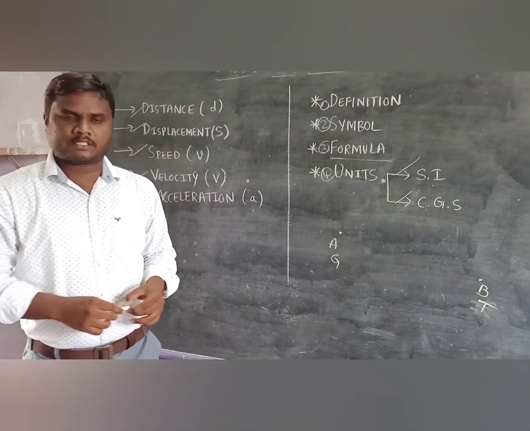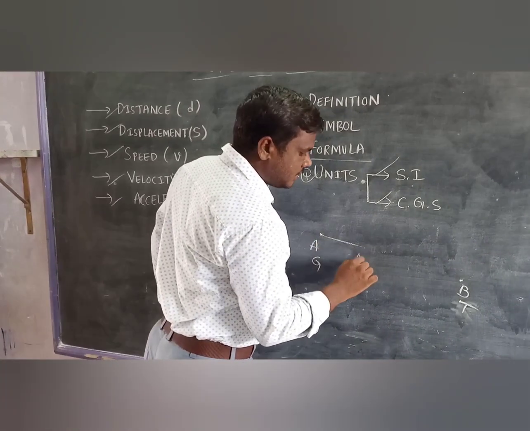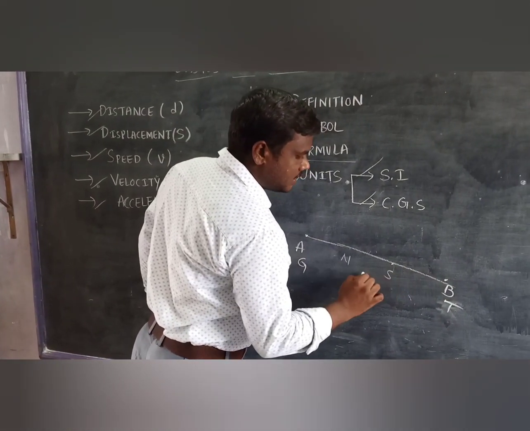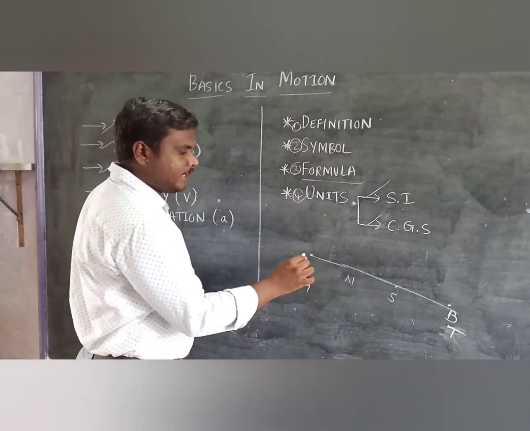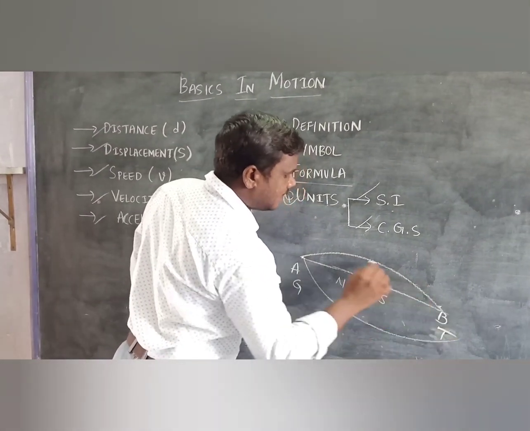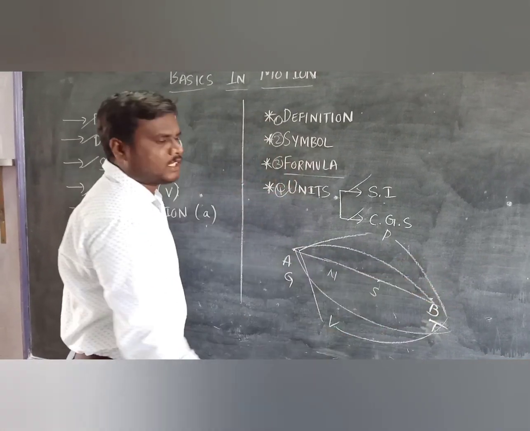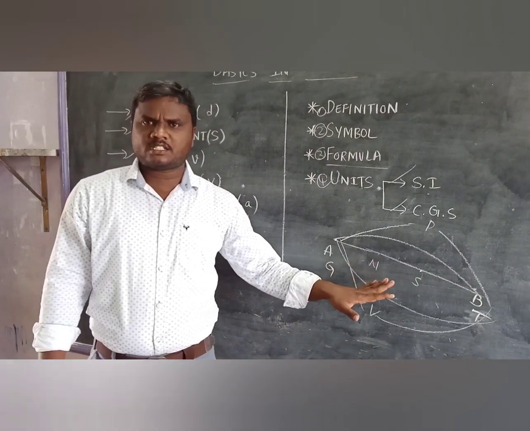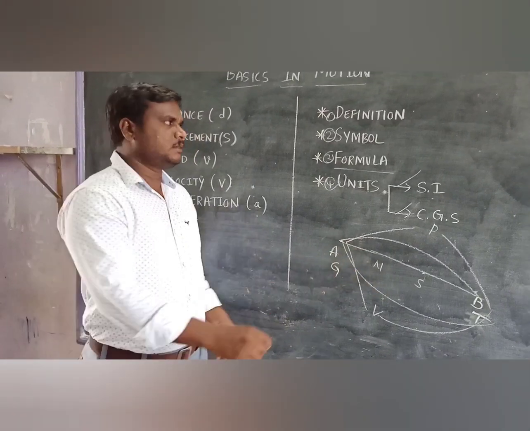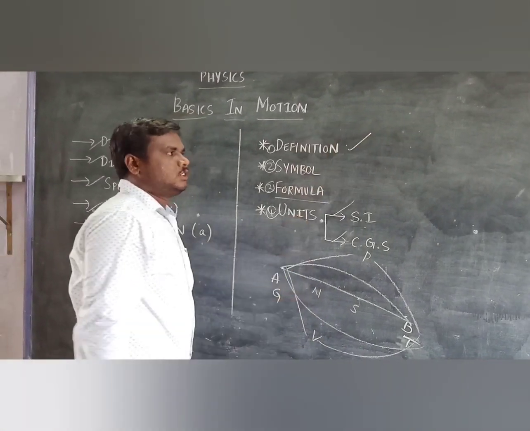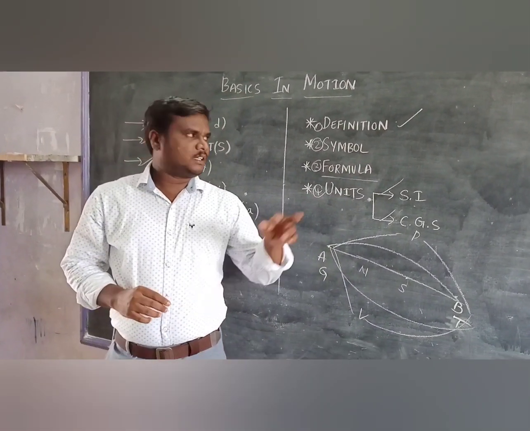I can go in many ways. I can go by bus, via Naidupeta and Srikalahasti. Or I can go by railway, or by airways, I can go to Delhi and come back here, or I can go via Vijayawada. In many ways we can come. So these are all distances, having different values. The basic definition is that the total path covered between 2 points is called distance.